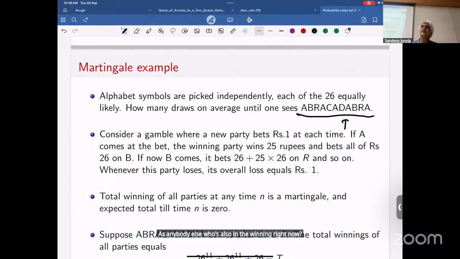Why 26 to power 10? The guy who started 10 steps ago saw B, he lost. The guy who started 9 steps ago saw R, he lost. The guy who started 8 steps ago won the first one but lost the second one.